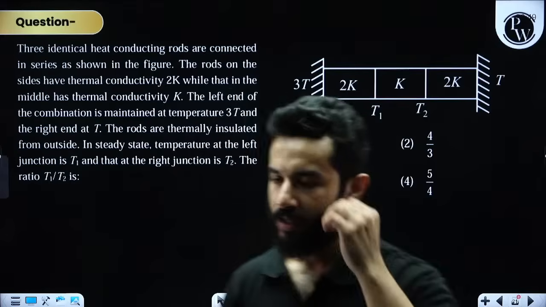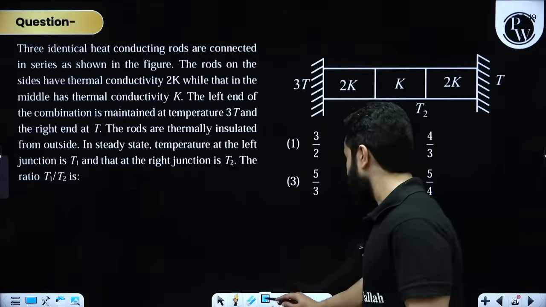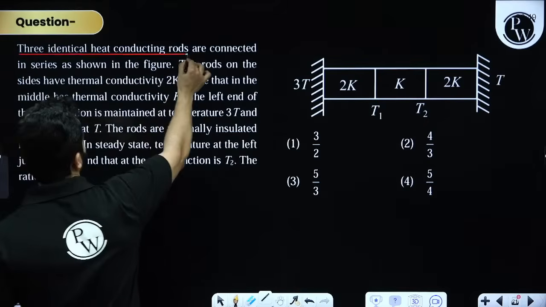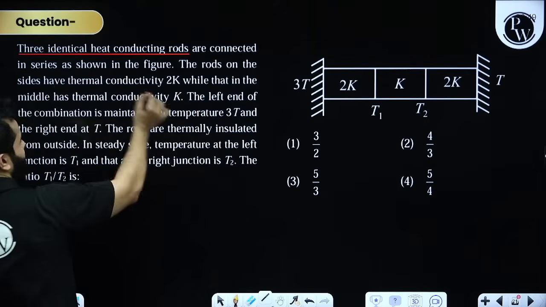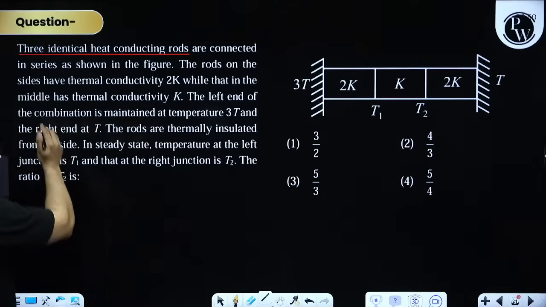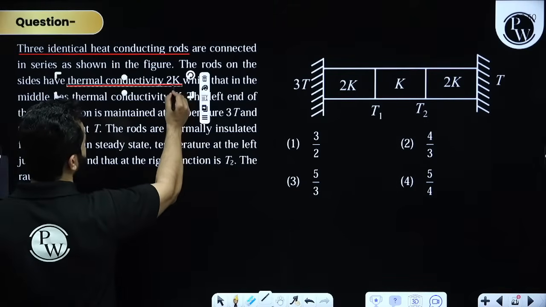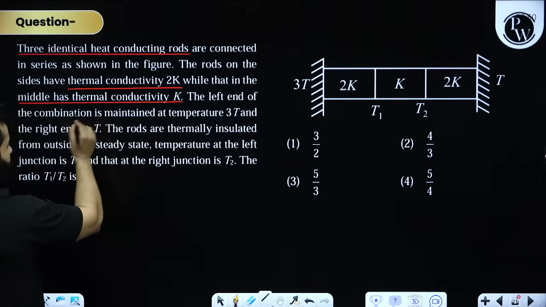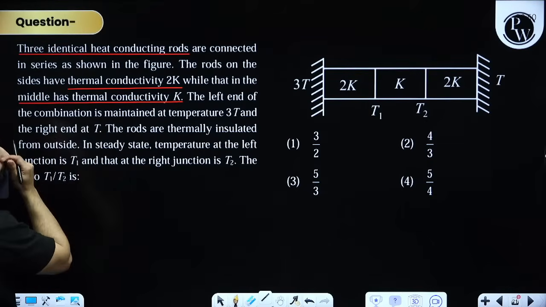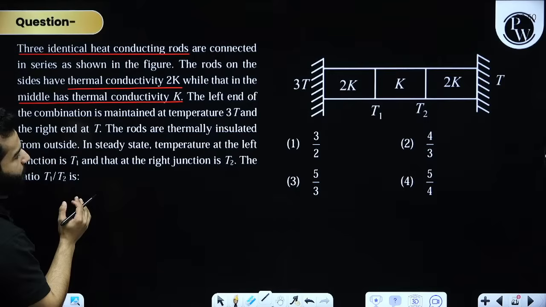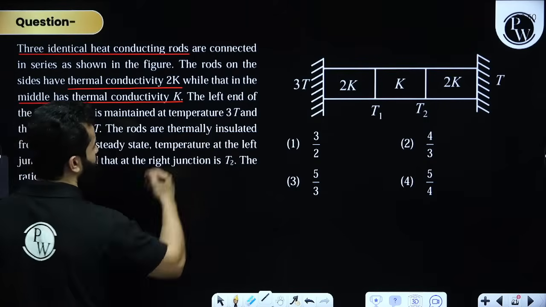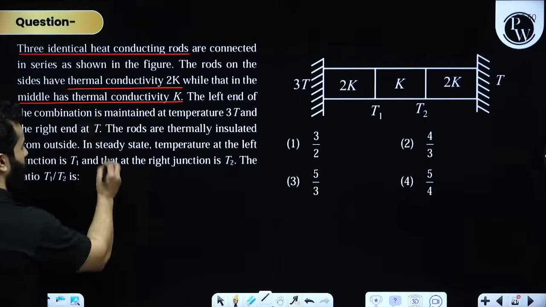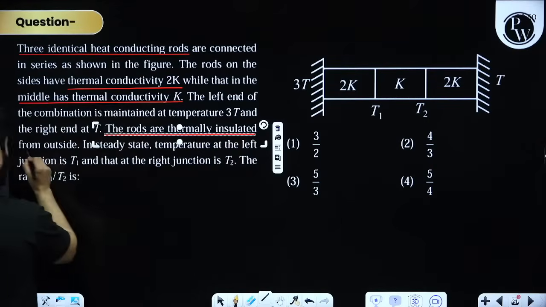Sorted? Clear? In this problem, they are saying we have got 3 identical rods. We have got 3 identical heat conducting rods which are connected as shown in the figure. The rods on the sides have thermal conductivity 2K, while that in the middle has thermal conductivity K, and the left one has 2K also, right? Temperature on the left hand side is 3T and on the right hand side is T. Fine. The rods are thermally insulated from outside.